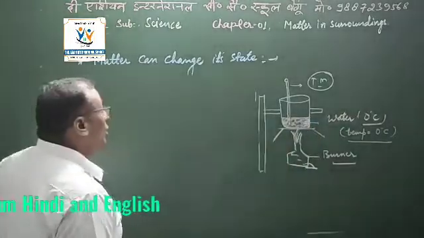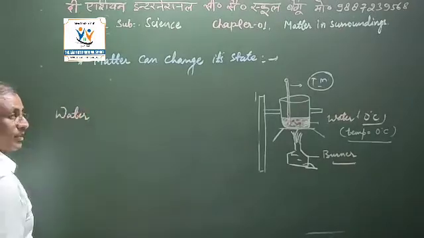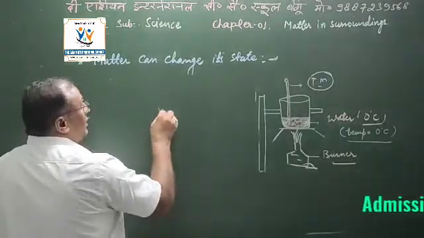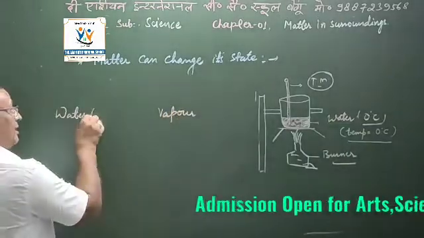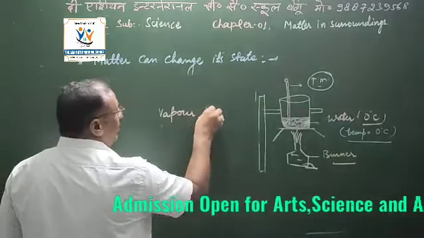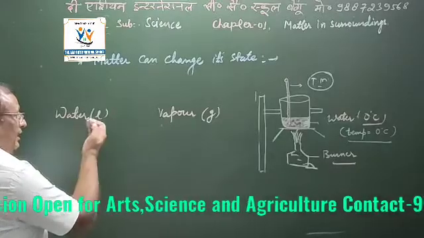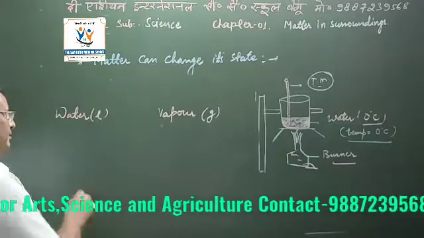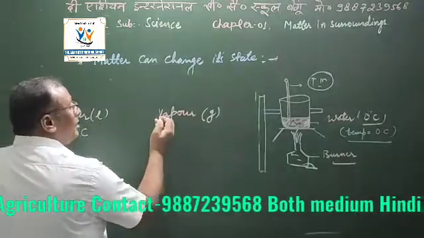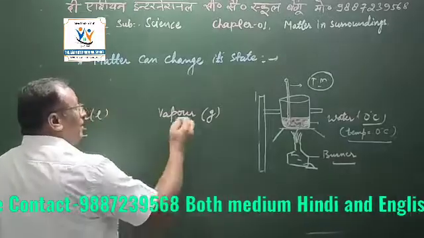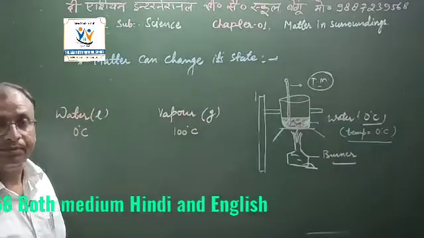At that time you will observe two conditions, water and, at last, it will be changed into vapor. Water is the liquid state, and vapor is the gas state. The temperature of water at that time is 0 degree centigrade, and the temperature of the vapor will be 100 degrees centigrade in the case of water.